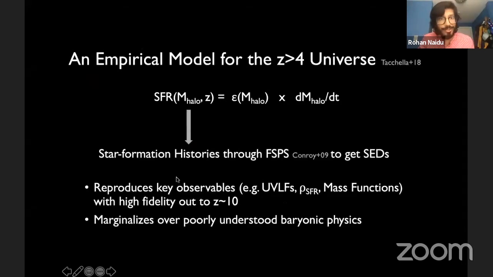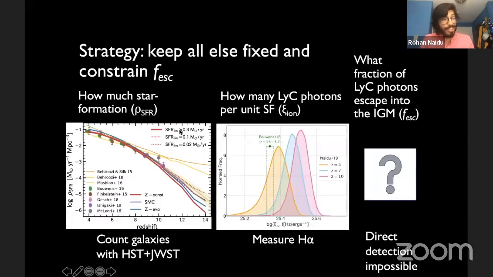It reproduces a lot of key observables that we care about in the high redshift community, stuff like luminosity functions, ρSFR, and so on. In the reionization game, we always focus on these 3 key players: the star formation density, the ionizing photon production efficiency, and the escape fraction.